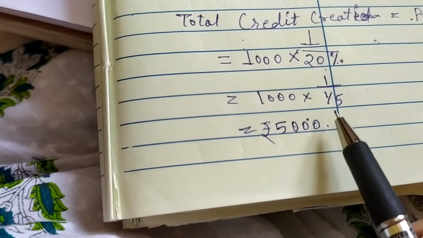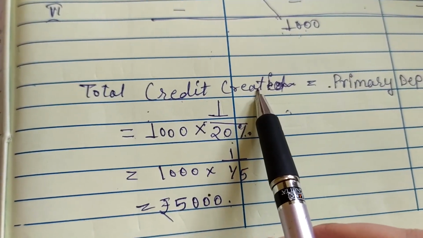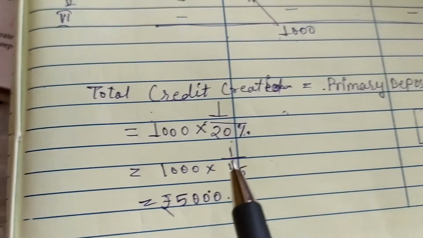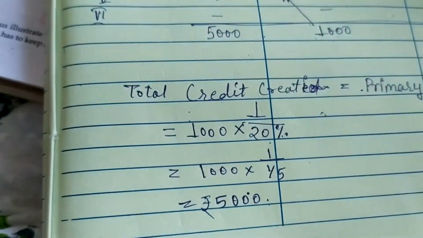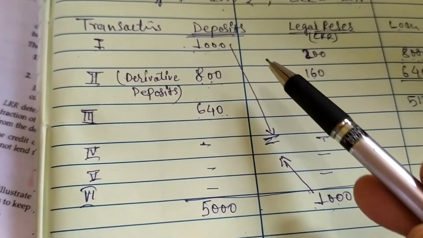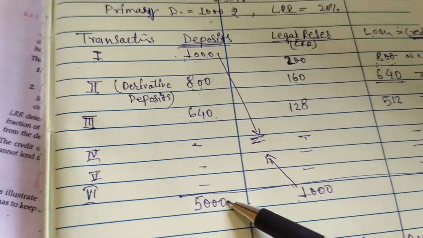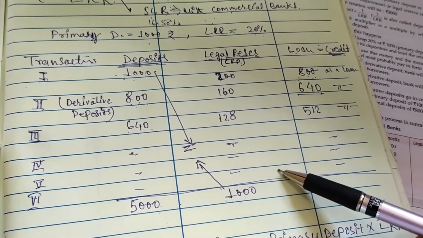So what is the 5000? It is total credit creation. Okay, total credit creation it is. Understood? So it should be equal with the deposits here, 5000, right? So this table should be following till then.